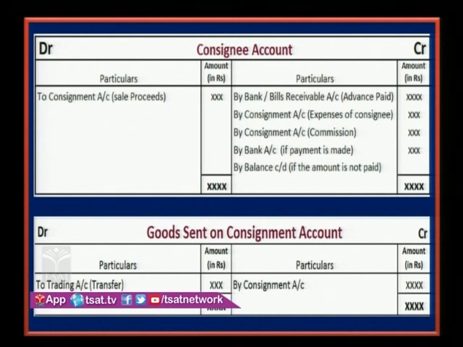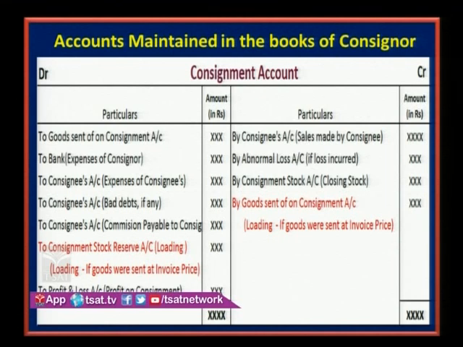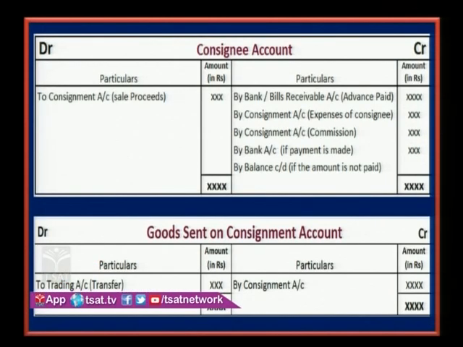The balance of consignment account will be transferred to profit and loss account, general profit and loss account, whereas if there is a balance in the consignee account, he will either send a bank draft or he will maintain it as a balance. Next, goods sent on consignment account.